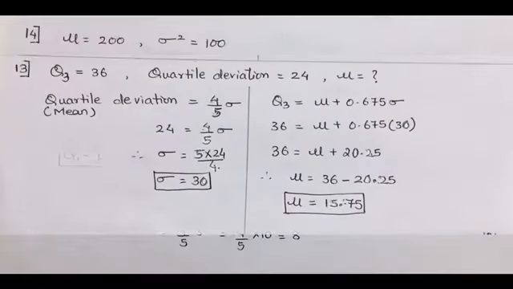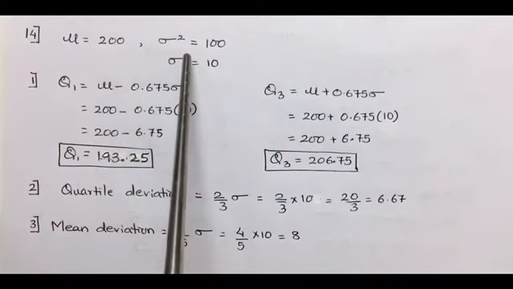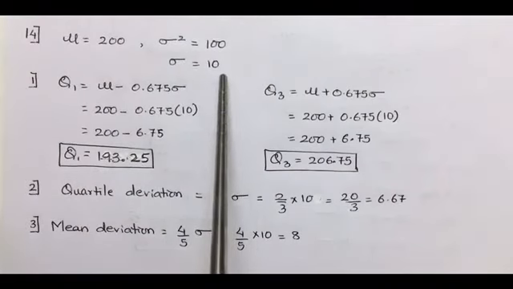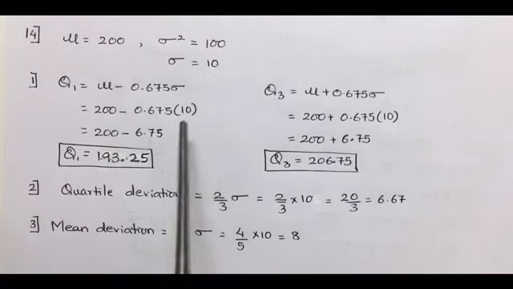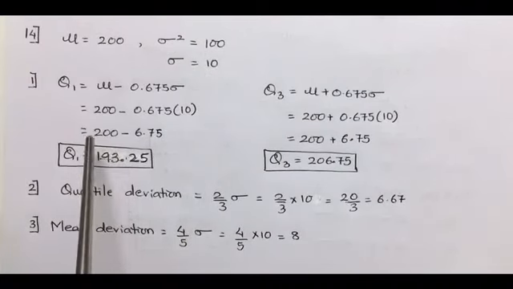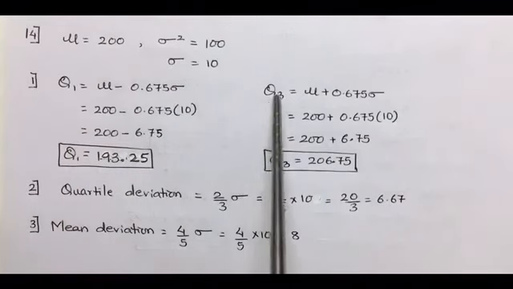Shifting 20.25 to the other side to calculate mu, we subtract, and the mu value comes out to be 15.75. The 14th one: a normal variable x has mean 200 and variance 100, so standard deviation becomes 10, that is the root of 100. The first question is to estimate the values of the extreme quartiles, meaning the values of Q1 and Q3.